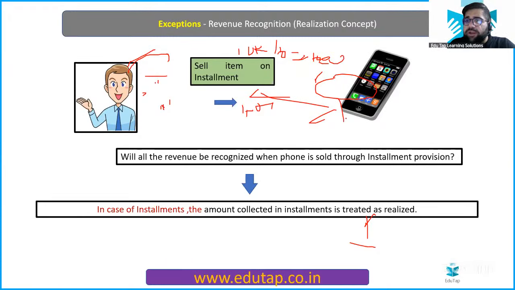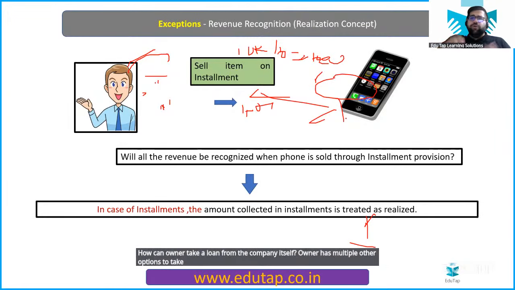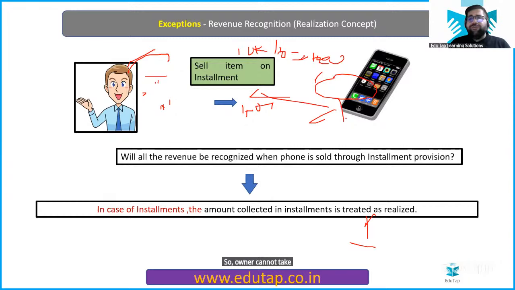Can the owner take out funds as a loan from the company and pay interest on it? Don't go in that domain because that is a totally different case altogether. How can the owner take a loan from the company itself? The owner has multiple other options to take a loan. So the owner cannot take the loan from the company itself, right?